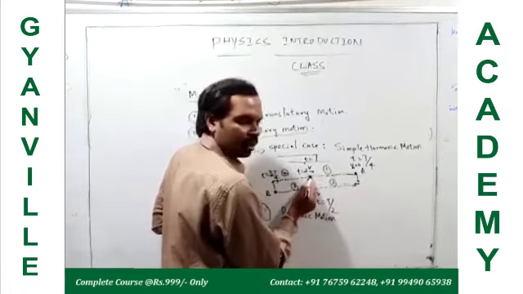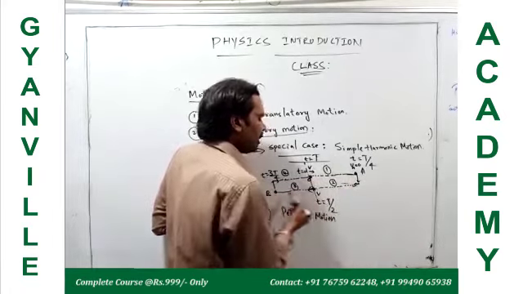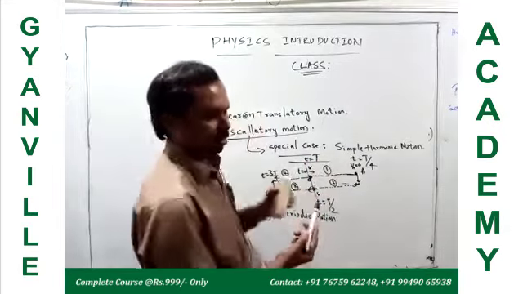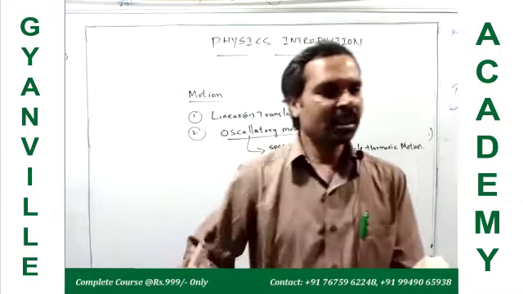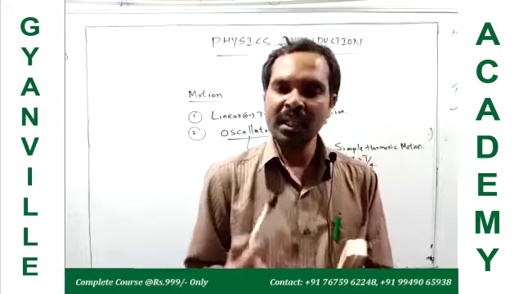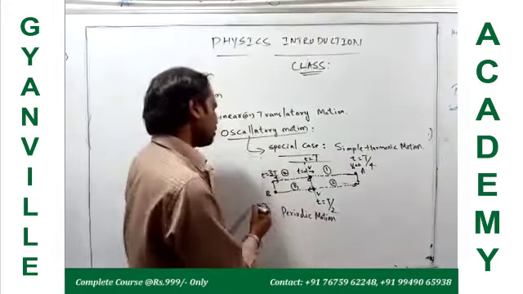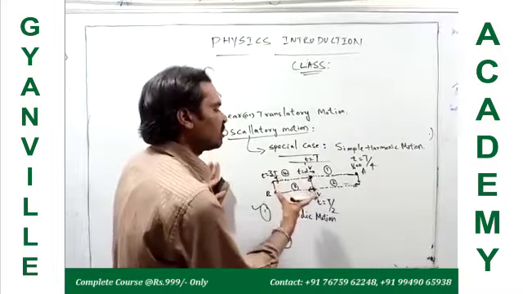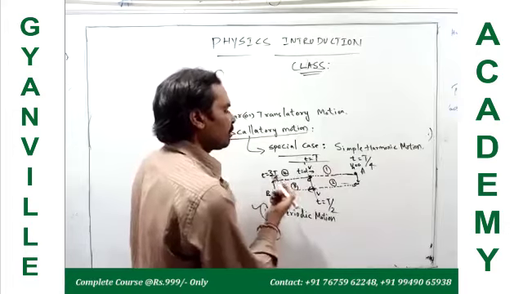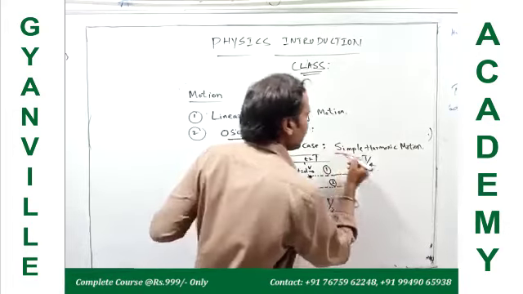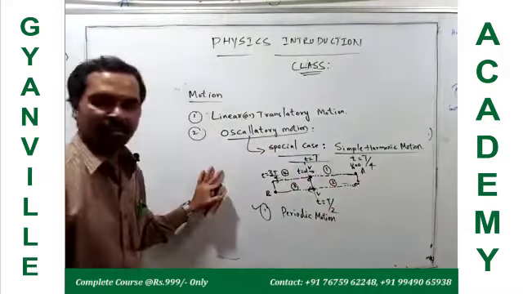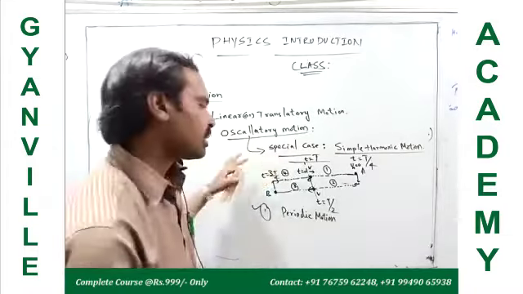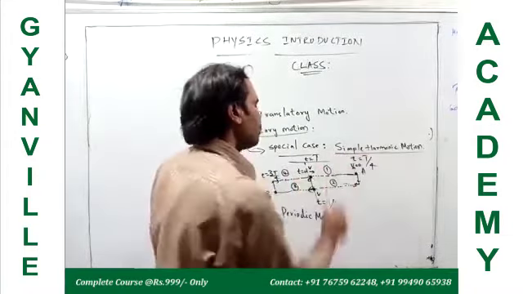Again it moves along the same path and returns to the same point at time 2T. So it repeats the same path in equal intervals of time. Therefore, oscillatory motion is a periodic motion. We discuss periodic motion in detail in the chapter on simple harmonic motion, along with its various properties.